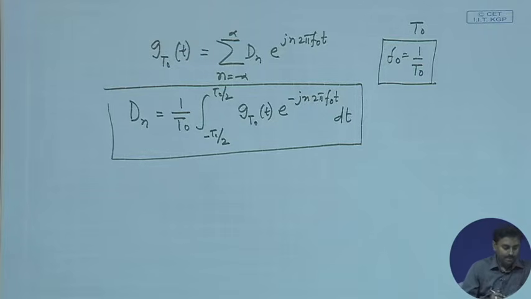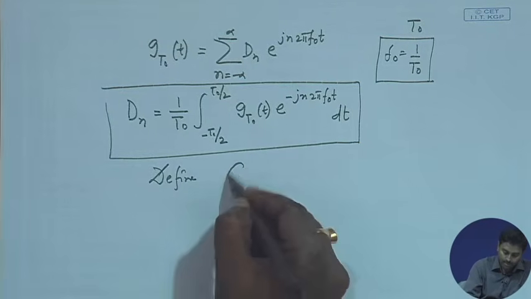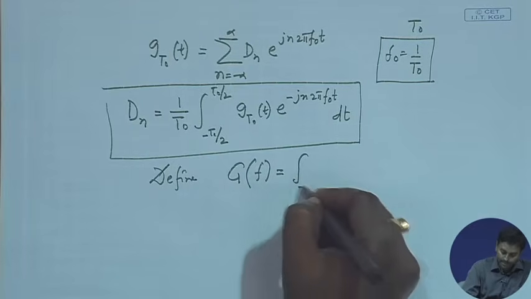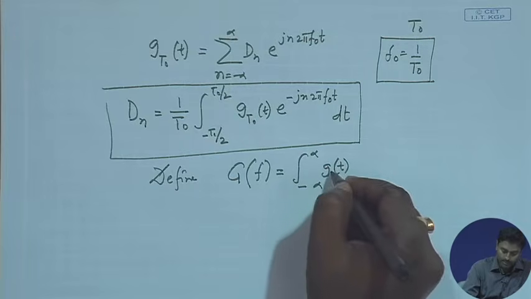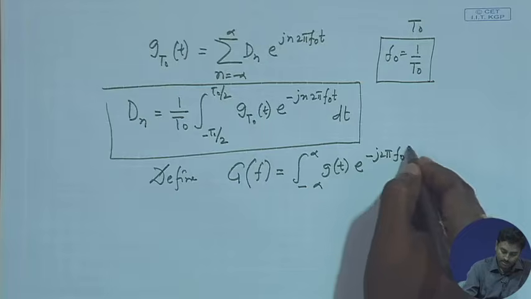Now, let us see what happens to our representation. Okay. So, in our representation, let us define, we are just arbitrarily defining this, you will see why we are defining it. So, let us define G(f), which is nothing but the integration from minus infinity to plus infinity of g(t), the original signal, e to the power minus j 2 pi f t dt.